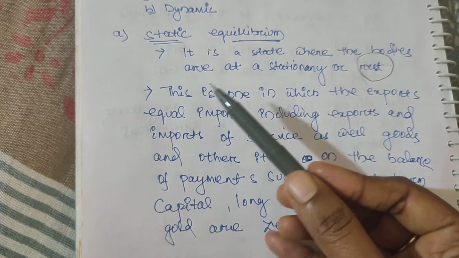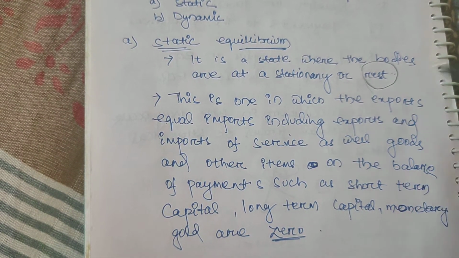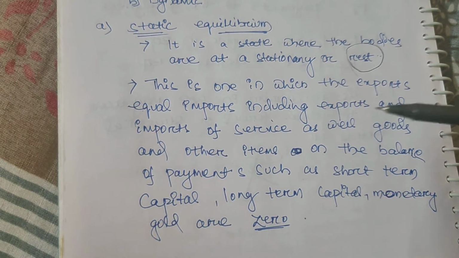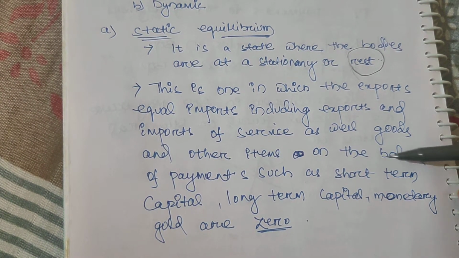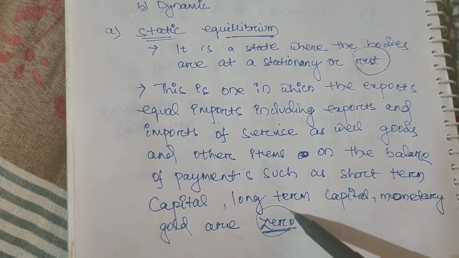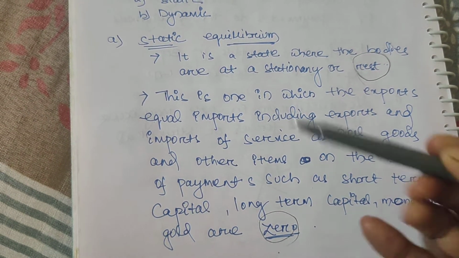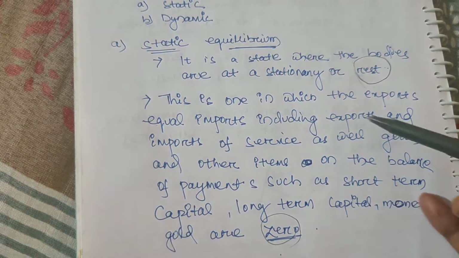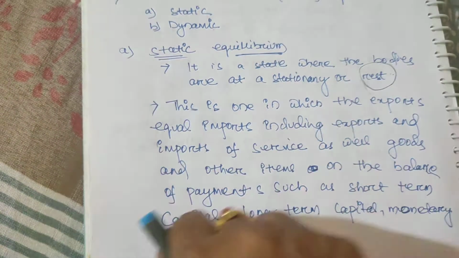So static equilibrium is a situation in which export equals import, including export and import of services as well as goods and other items on the balance of payment, such as short term capital, long term capital, monetary gold, everything is zero. So everything in the rest period means zero. This is the state when export and import of everything is zero. This is known as static equilibrium. I hope it is clear for you.